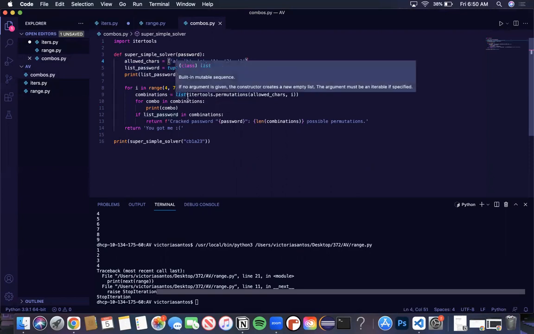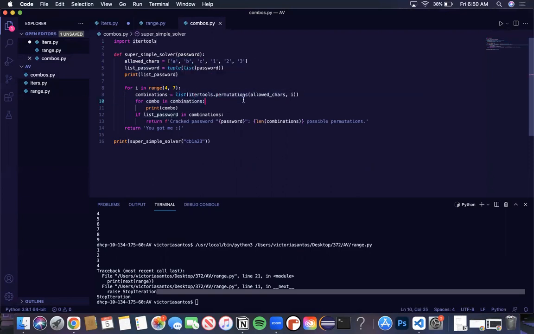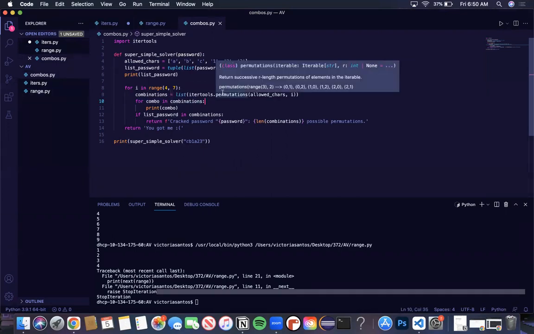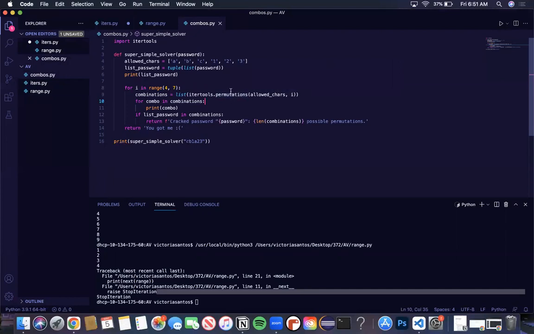But this is a really basic example of how you might use the itertools module. Itertools has an iterator method called permutations, and this is giving me all the possible permutations of this list for this many chosen objects. So if a password could be 4 to 6 characters long, I could try all the combinations and check if the given password's in it.